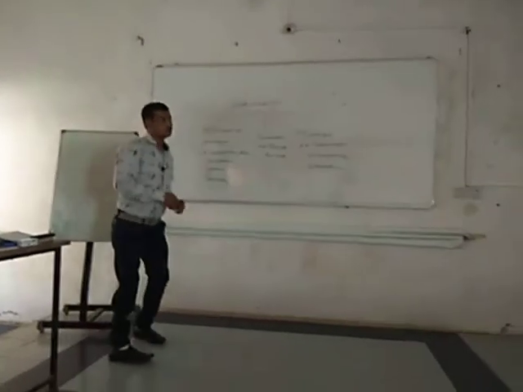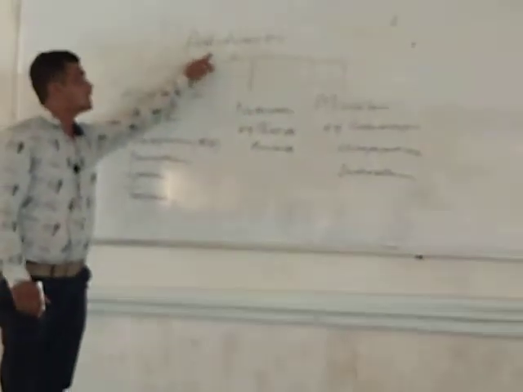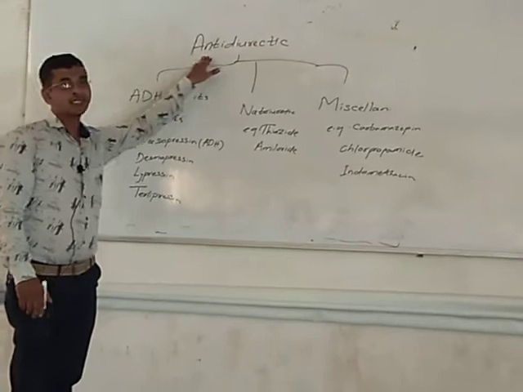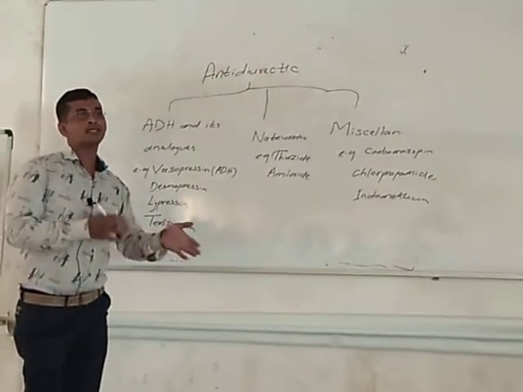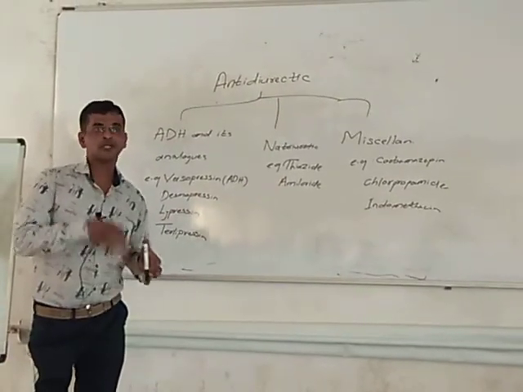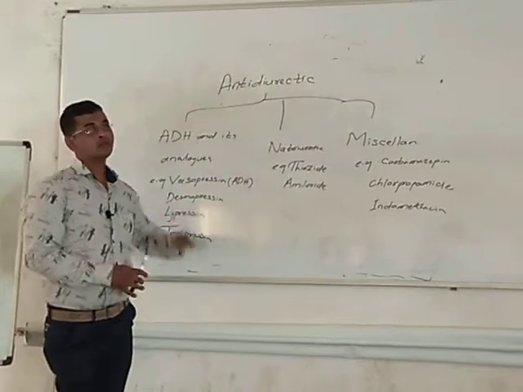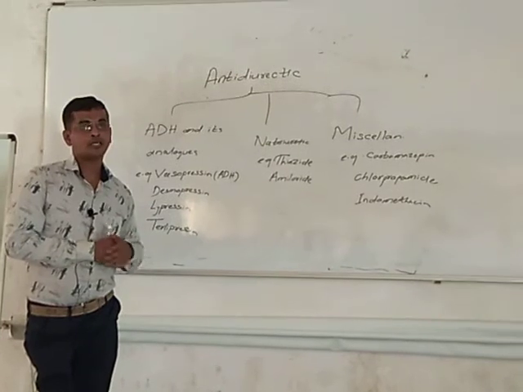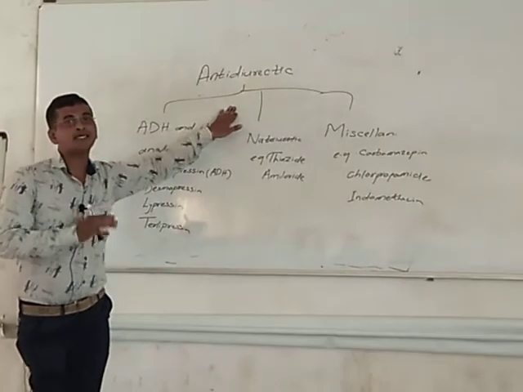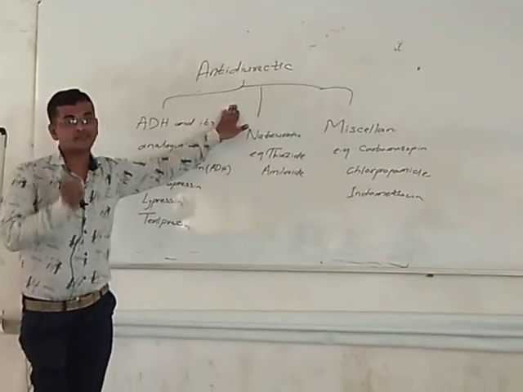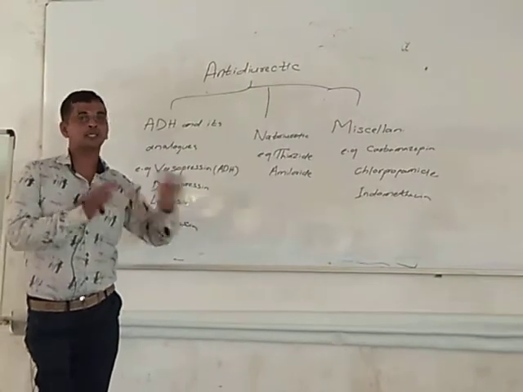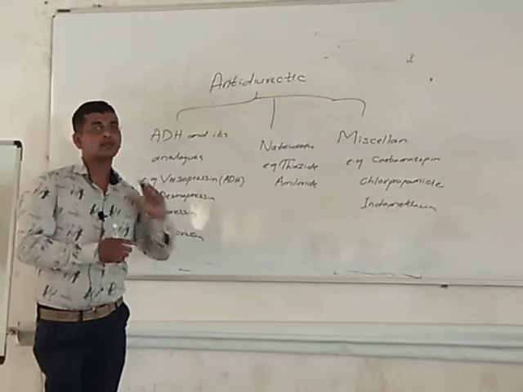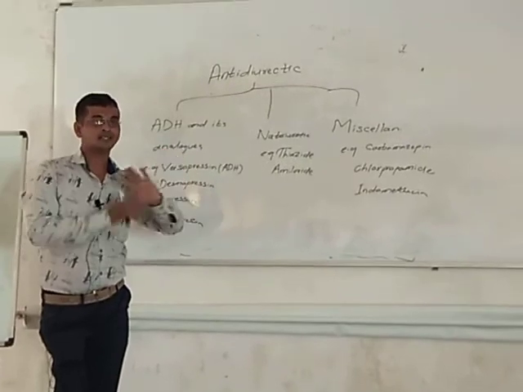Today we are going to discuss a new chapter, that is antidiuretic drugs. Antidiuretic drugs are totally opposite to diuretics. A diuretic normally increases the rate of formation of urine or the rate of excretion as well. These drugs normally decrease the urine volume by inhibiting the excretion of water without affecting salt excretion. It inhibits water excretion, but it doesn't affect your salt excretion.